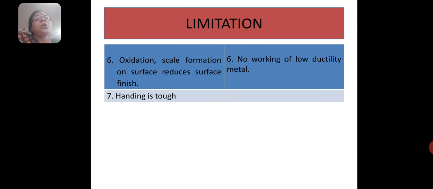tough. But in case of cold rolling, the limitation is that it cannot be used for a high degree of reduction of thickness, because of the decrease of ductility in one pass, we cannot reduce the thickness to a great extent. And no working of low ductility metal can be performed by cold rolling.